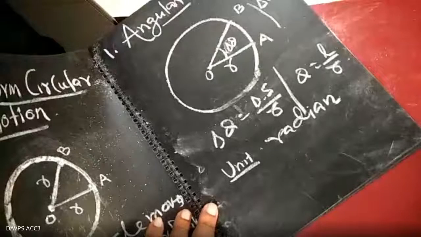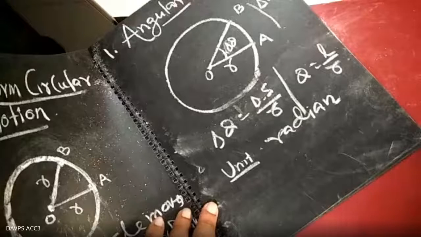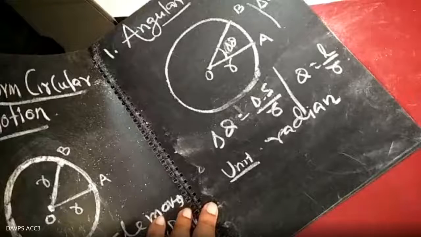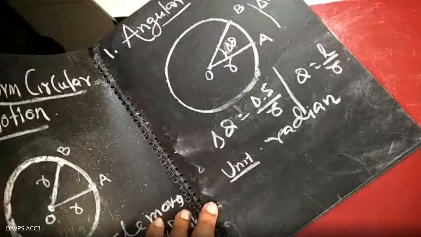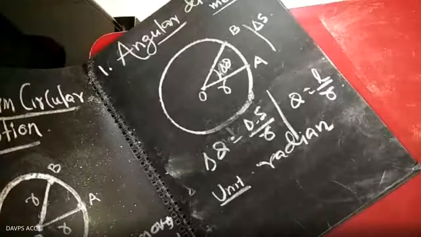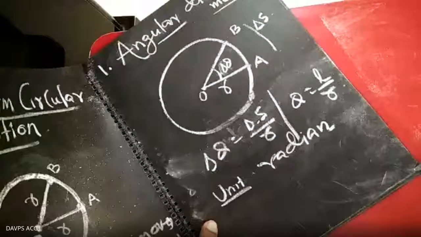So what will be the direction? Anybody can tell? I told you, angular displacement. If it is angular displacement, what will be its direction? The direction of radius. Radius will be the direction. Up to this everybody knows. But if I talk about joining a line from B to S, what will be the direction?